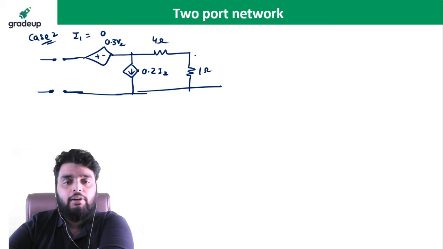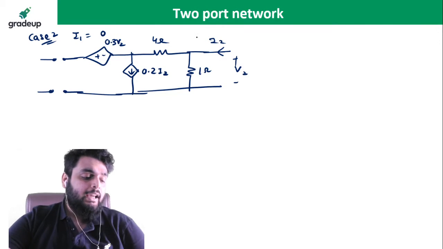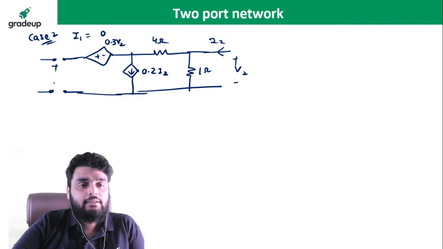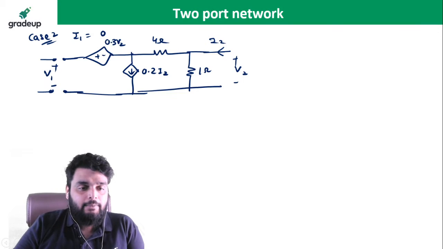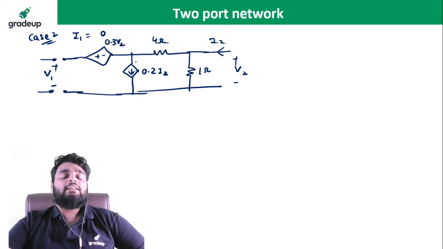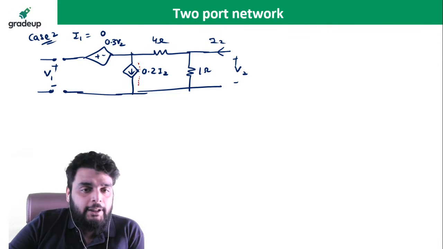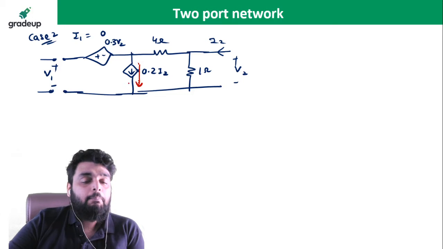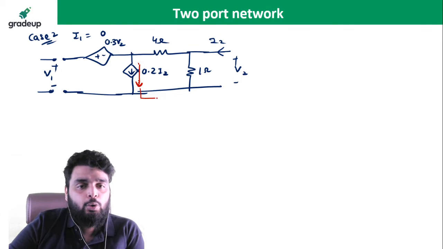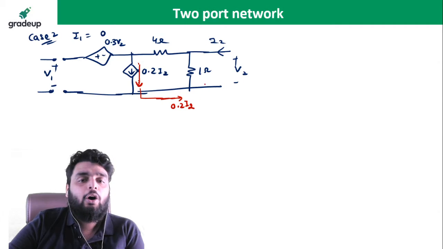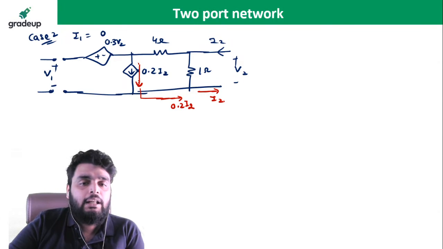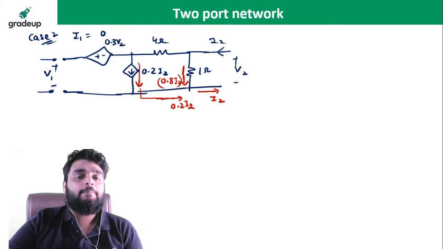This is 4 ohm, this is 1 ohm and it is I2, plus minus V2. Okay, I2, plus minus V2 and this is plus minus V1. Okay, now again we will do the question very simply. So see very carefully guys. 0.2 I2 is going there. Okay, this is 0.2 I2, you can see, but it is an open circuit, so the whole 0.2 I2 will go there and reach here, yes or no? The 0.2 I2 will reach here, or from this particular port the I2 will leave. So how much current will enter here? Apply the KCL. 0.8 I2 will enter here, yes or no?